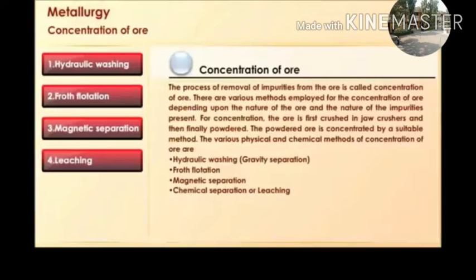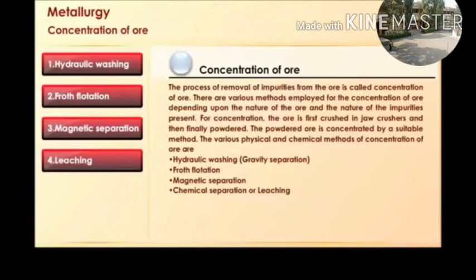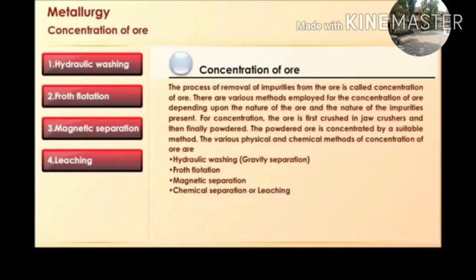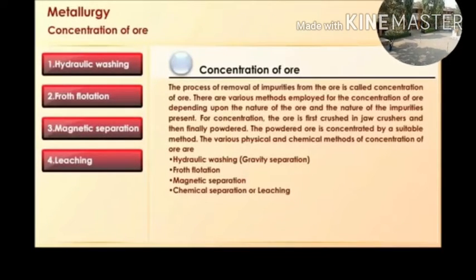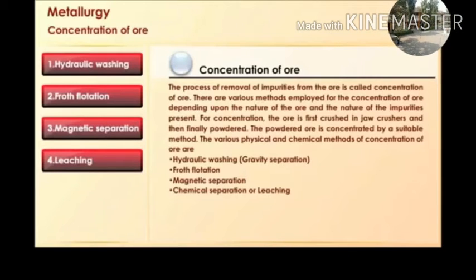Concentration of ore. The process of removal of impurities from the ore is called concentration of ore. Various methods are employed for the concentration of ore depending upon the nature of ore and nature of impurities present in it. For concentration, the ore is first crushed in jaw crushers and then finally powdered.